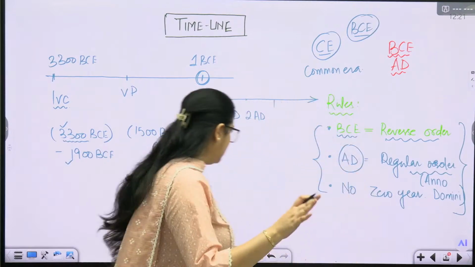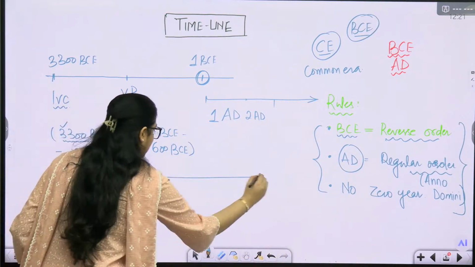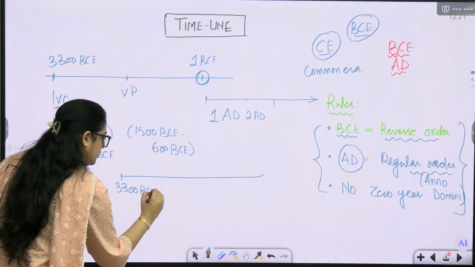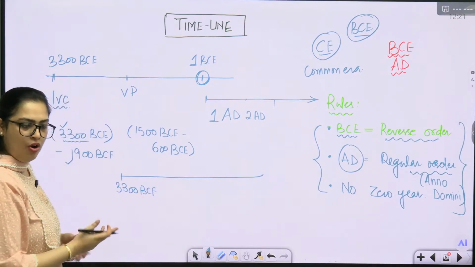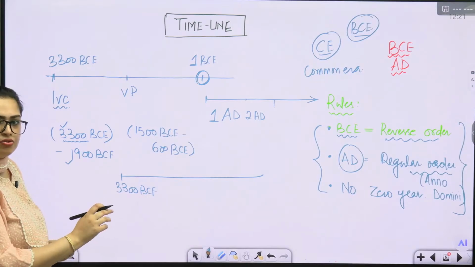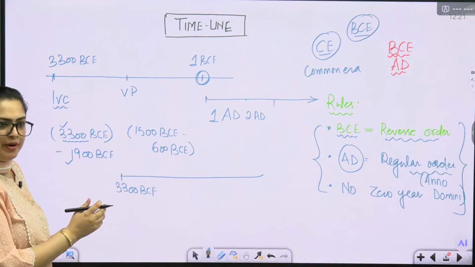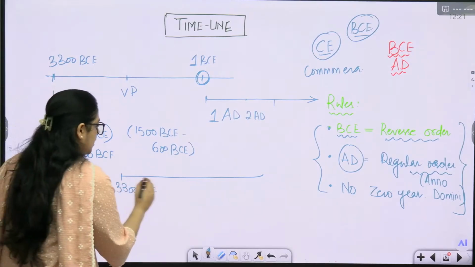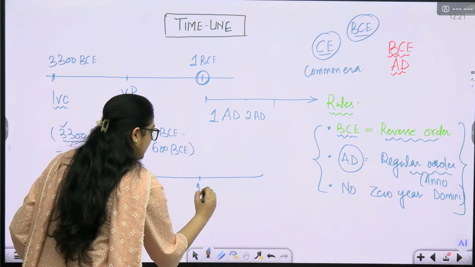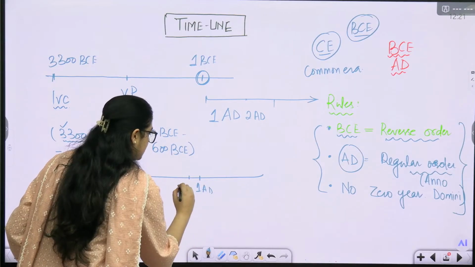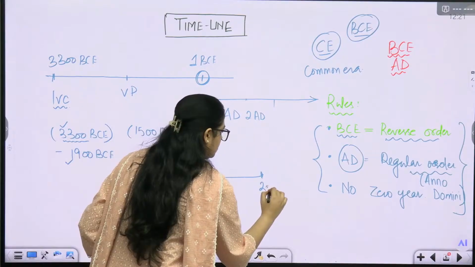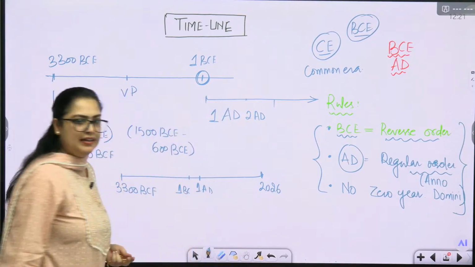That simply means that in the entire timeline, we have to start somewhere at 3300 BCE. And then we have to count forward. So we will go through first AD, first BC, and then reach 2026 AD.